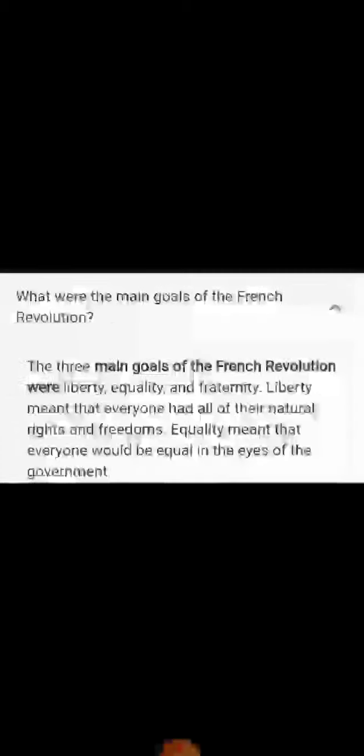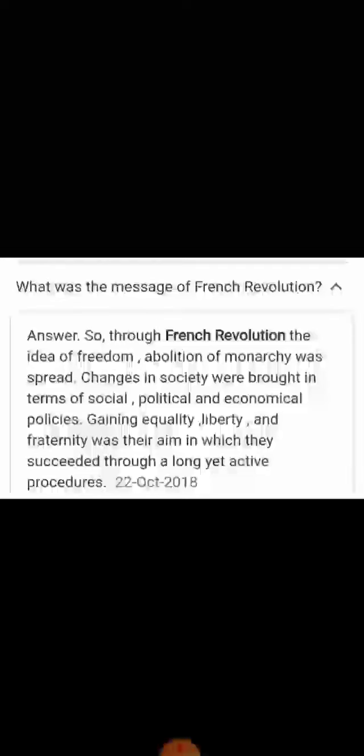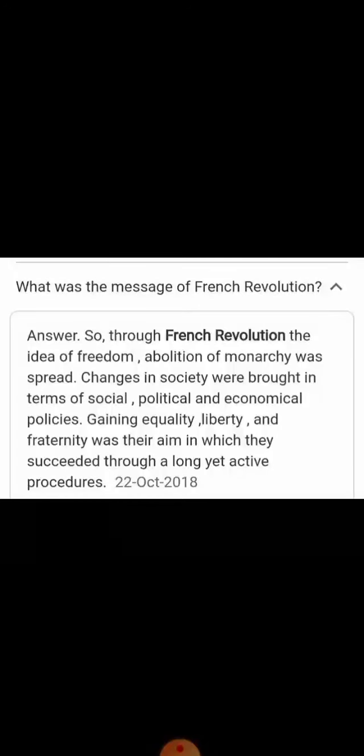Okay, so next, children, what kind of changes did he bring? So what message are we going to get from the French Revolution? Well, children, through the French Revolution came the idea of freedom, because as you know political freedom was not there, religious freedom was not there, children. So the life of the lower class people was really very miserable. Okay, so we got the idea of freedom. Abolition of monarchy. So whatever rule of monarchy was there, that was abolished.